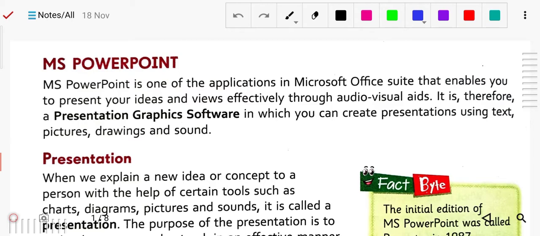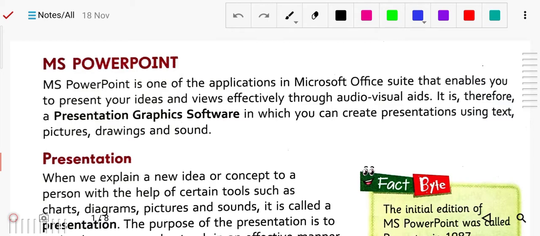Therefore, it is presentation graphics software in which you can create a presentation using text, pictures, drawings and sound. So this is actually presentation graphics software also. Next, presentation. So what is a presentation? In PowerPoint we are presenting our ideas and views. That is your presentation.